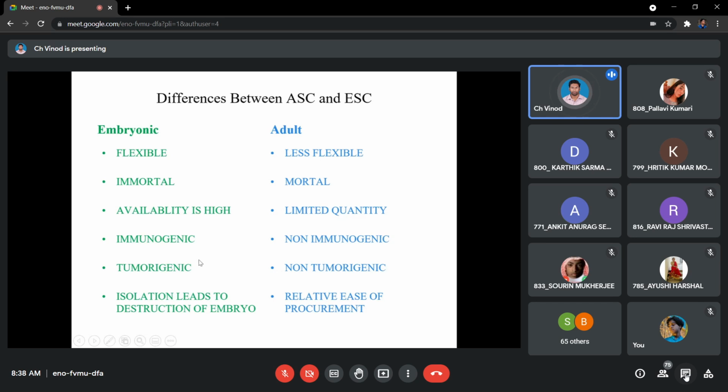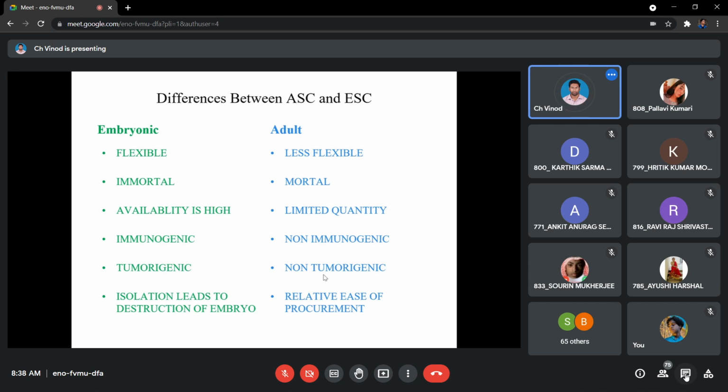Then tumorigenic. Tumorigenic means which shows a rapid division state. In terms of rapid division, they are saying this exhibits tumorigenic properties. Meaning, the cell division can happen very fast. Here it's not tumorigenic because if you look at the majority of human beings or the majority of living species, they won't be dividing that rapidly. They will be dividing in a well-controlled manner, and we have something called checkpoints, which are regulating the division process. We have exceptions. We should not consider them.